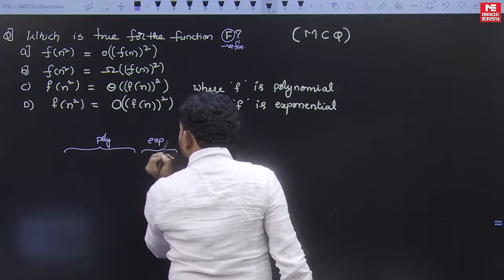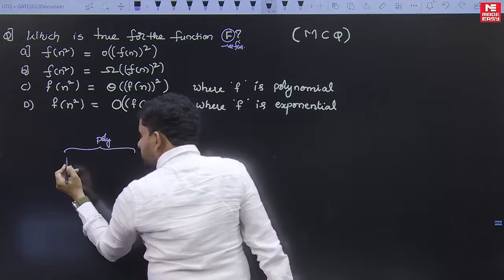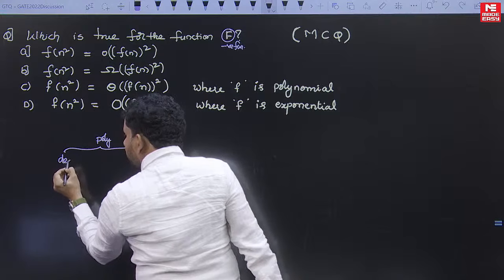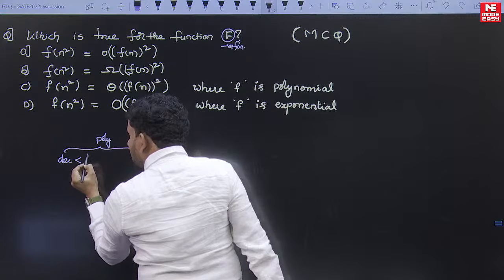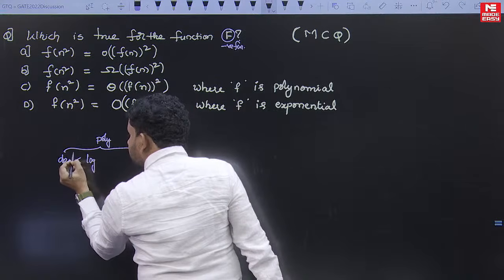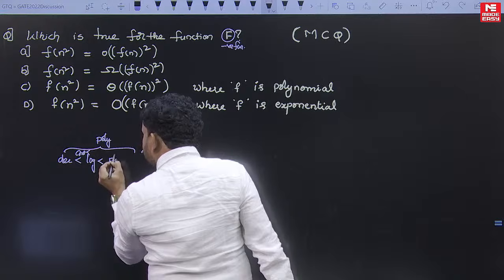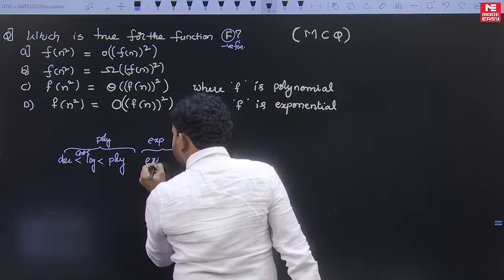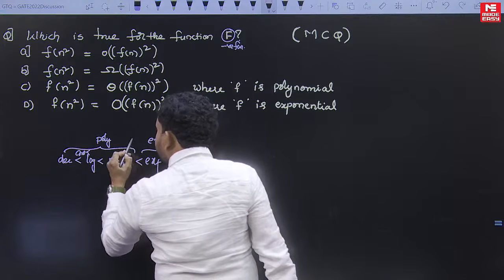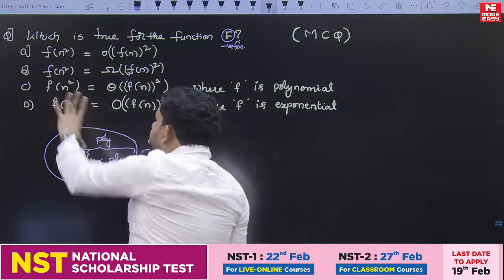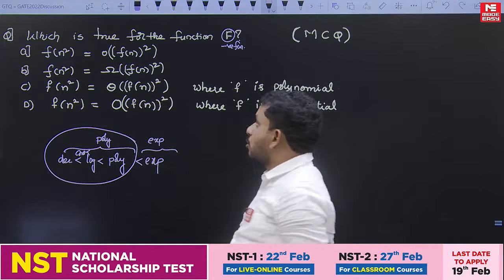In general, either we say decrement function, or logarithmic function, or in between constant, or polynomial function, and the other part is exponential. If you take any one of these as polynomial, then no option is matching.